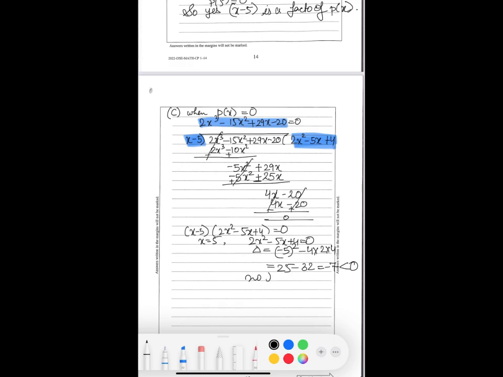So no real roots. So there will be 3 roots, and one is already 5. So there is no irrational root for p(x) equals 0. So I disagree.